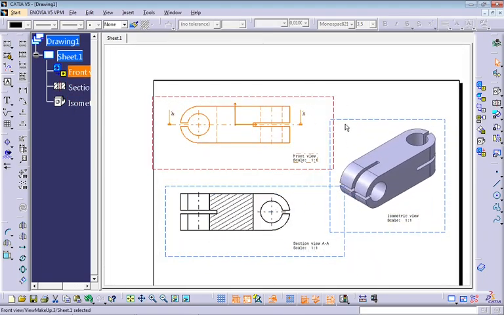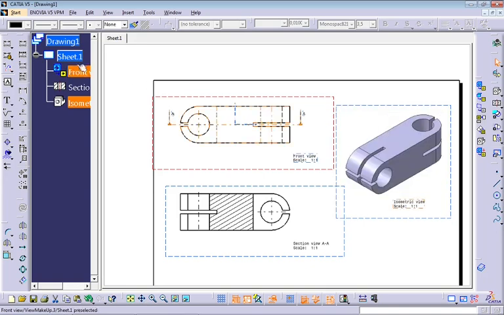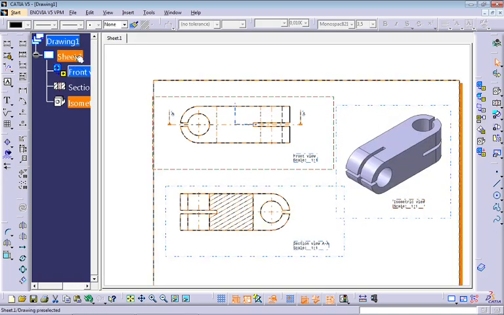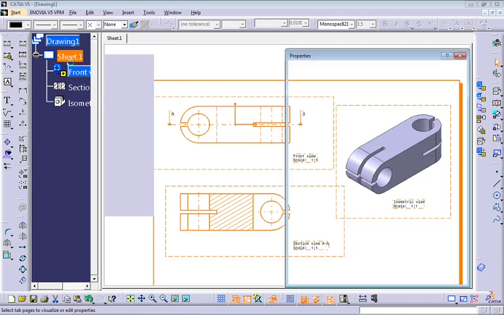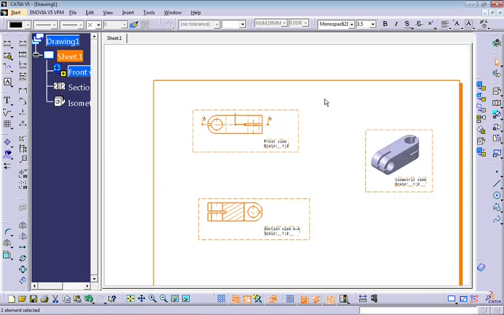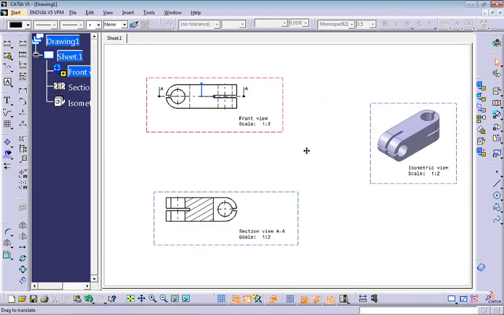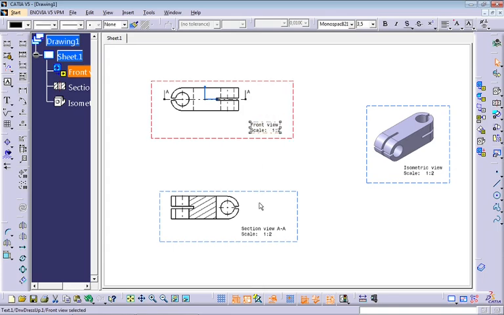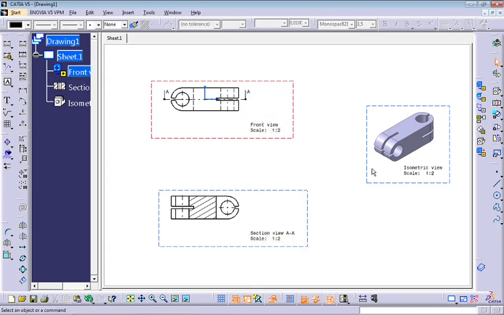Another thing, I want to ask you guys to change right here on properties the scale to 1:2, okay? Now let's create some dimensions here.